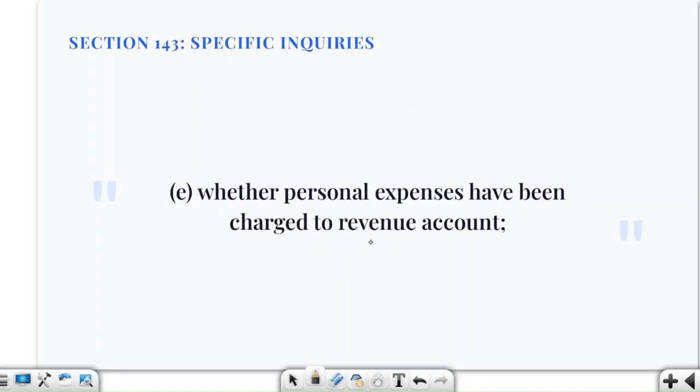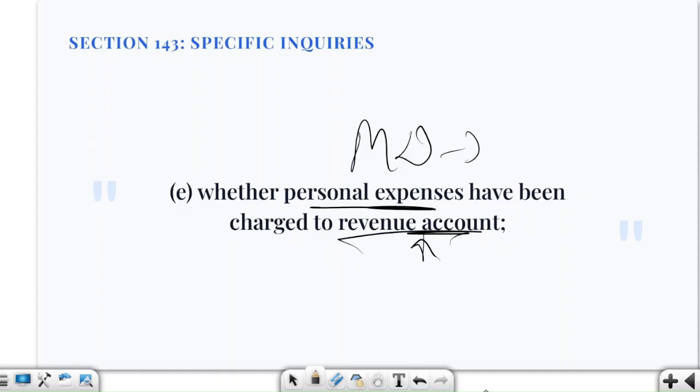Now let's talk about personal expenses. There might be a situation where an MD of an organization or some CEO has spent, let us say, 3 lakh rupees or 30 lakh rupees on a personal family vacation, and now they are showing it as an operating expense of the company, or the company is recording it as a business travel expense. Basically this is the misuse of the company's funds. So auditors check whether those personal expenses have been improperly charged to the revenue account. Understood? The company's expenses are not equal to the directors' or any other officers' personal expenses.